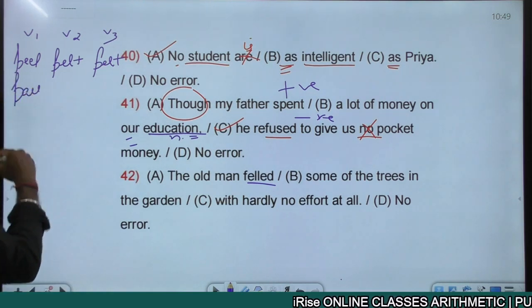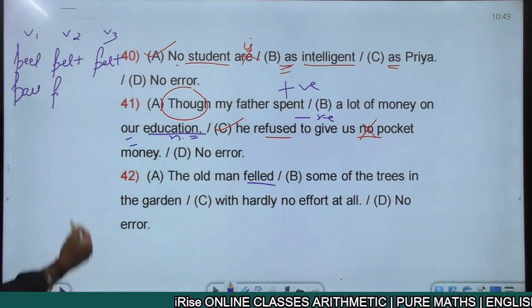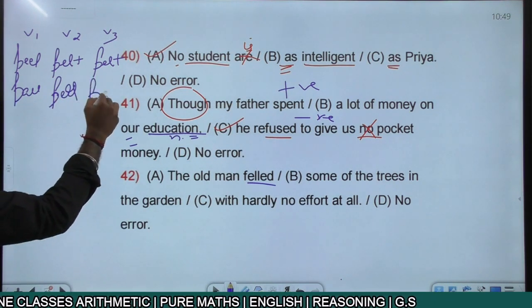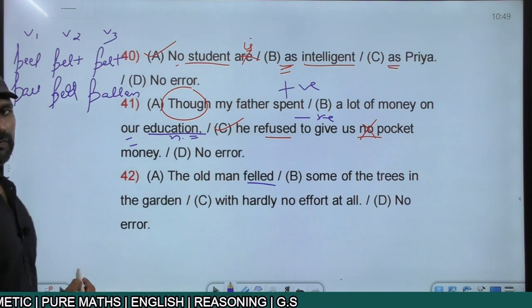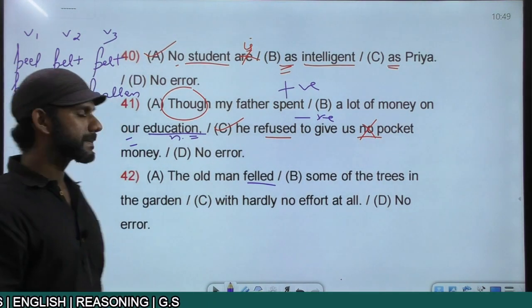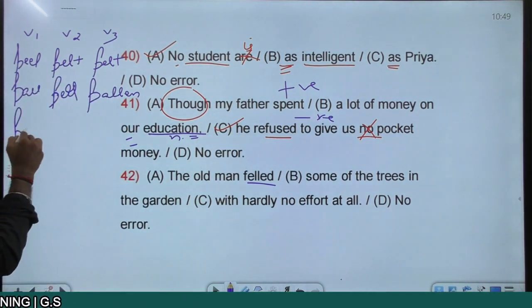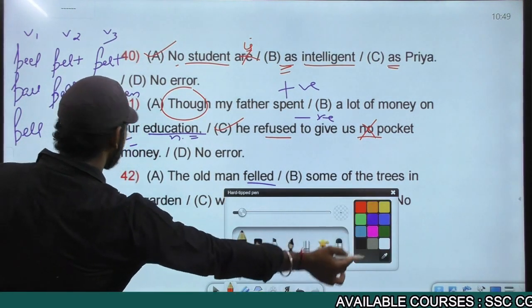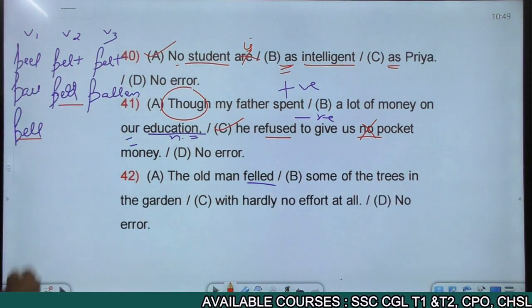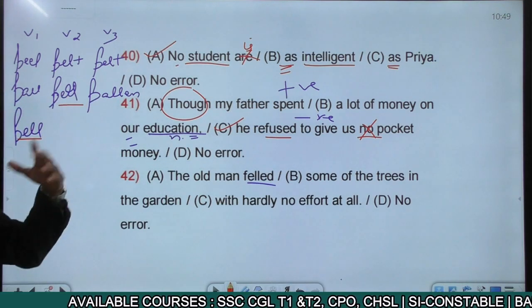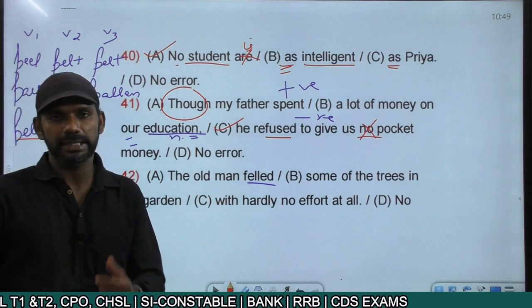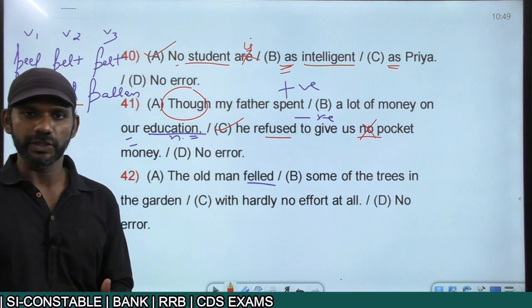Fall is V1, to fall down. Fell is V2, fallen is V3. It's fall, fell, fallen. Then V1 fell. This fell is different from this fell. This is a V2 of fall. This is V1 fell, meaning to cut. Fell a tree means cut a tree.